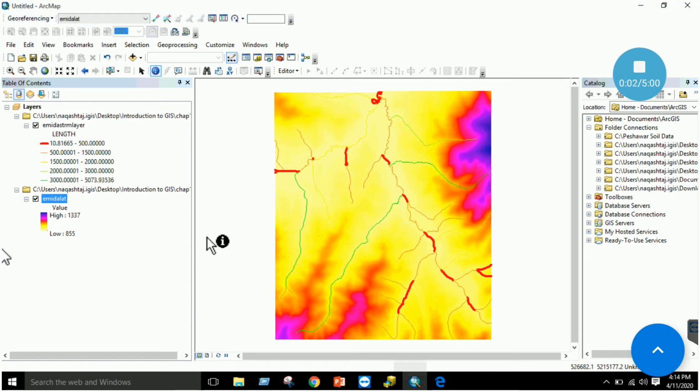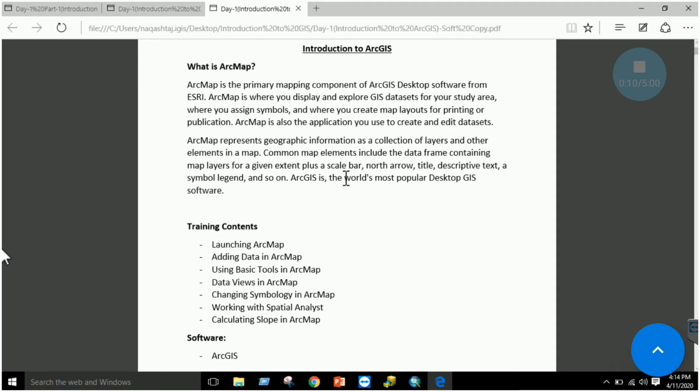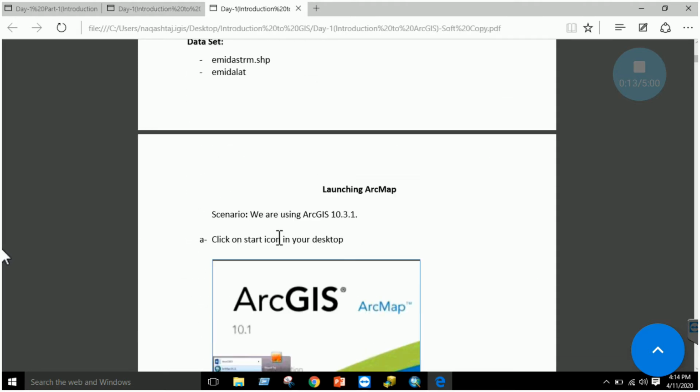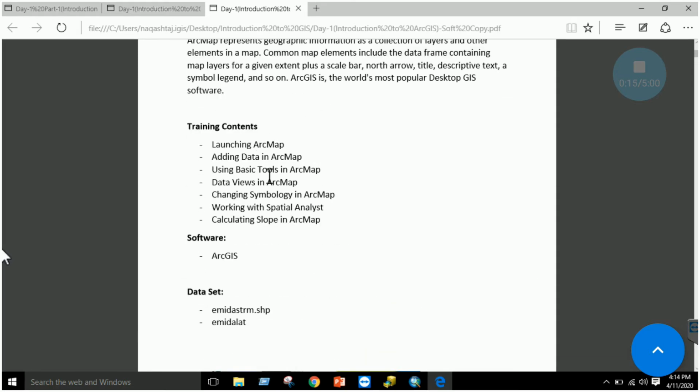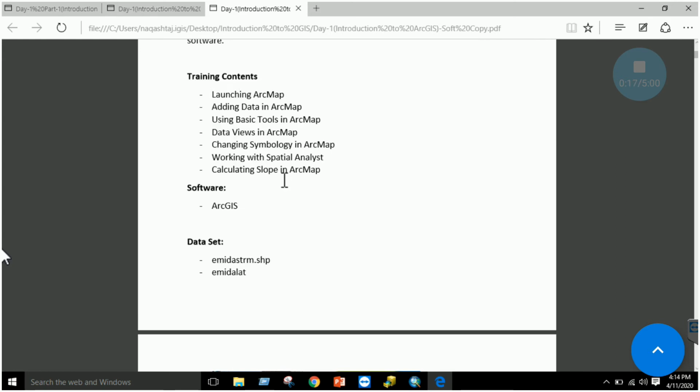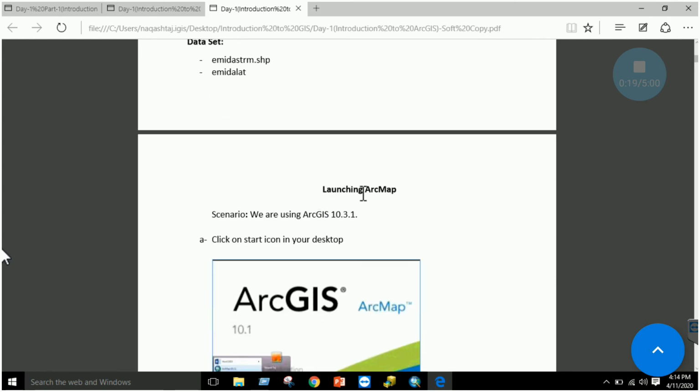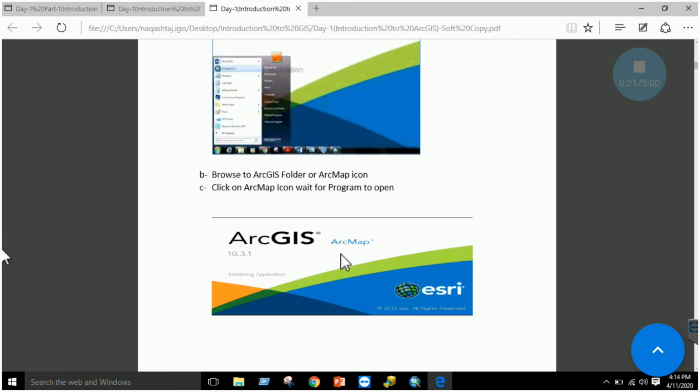Okay, I hope now you are clear what ArcCatalog does and what ArcMap does and how to add data and how to use the basic tool. Okay, next I have this manual over here, that is a basic tutorial on ArcMap, right? So as a first step, launching ArcMap, which we have already covered, right?